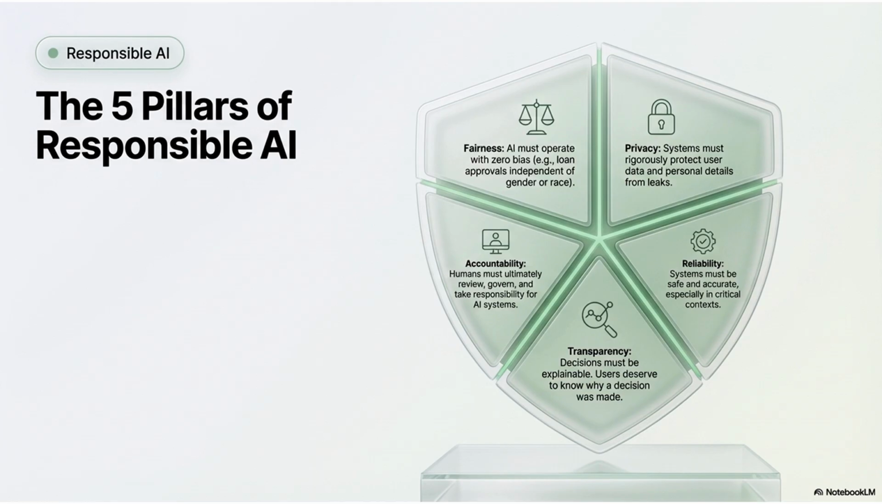To build trust, we follow the 5 pillars of responsible AI. Fairness, no bias based on race or gender. Reliability, the system must be safe and accurate. Transparency, users deserve to know why a decision was made. Accountability, humans must ultimately govern the system. Privacy, personal data must be protected at all costs.